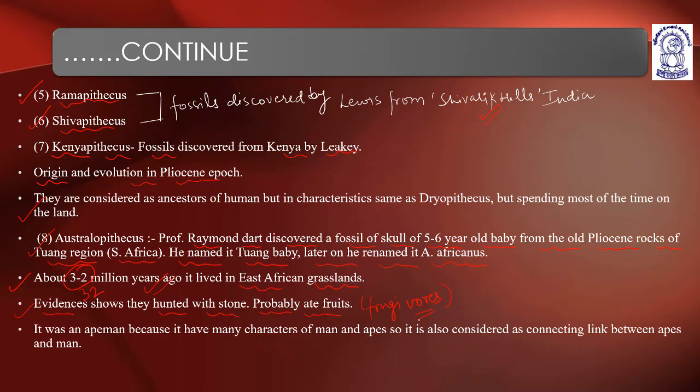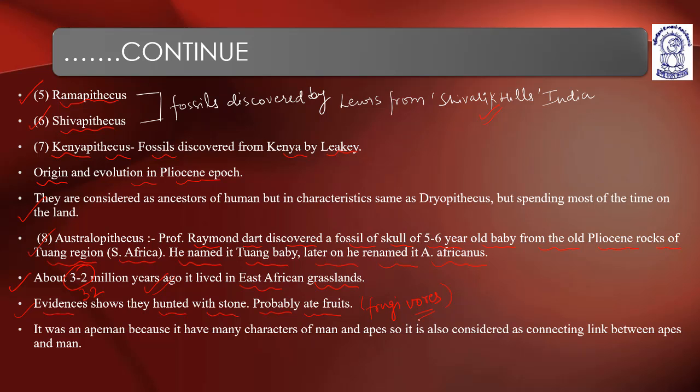It was an ape man because it has many characters of both man and apes, so it is also considered a connecting link between apes and man. Australopithecus was known as ape man because most of the characters of apes and men are common in it. Evidence shows they hunted with stone, probably they were fruit eaters, and about 32 million years ago it lived in East African grasslands.